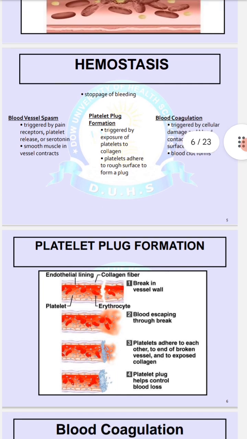Hemostasis, that is the stoppage of bleeding. First, it is initiated by the blood vessel spasm that is triggered by the pain receptors. The platelets release serotonin and smooth muscles in the vessel contract. Later on, it is followed by platelet plug formation, triggered by exposure of platelets to the collagen, and platelets adhere to rough surfaces to form a plug. Blood coagulation is triggered by cellular damage, and blood comes in contact with foreign surfaces. A blood clot is formed.